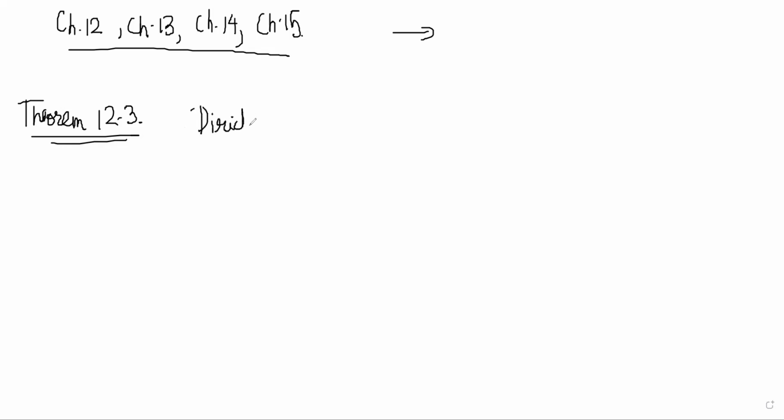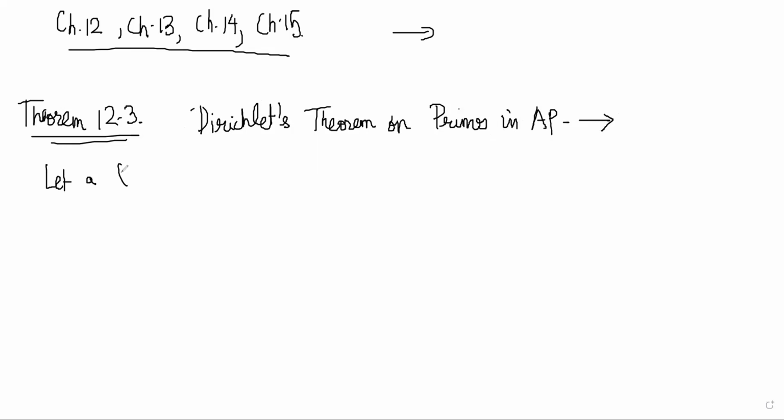Dirichlet's theorem on primes in arithmetic progression. He's saying let A and M be integers such that the GCD of A and M is 1, that is, they are co-prime to each other.